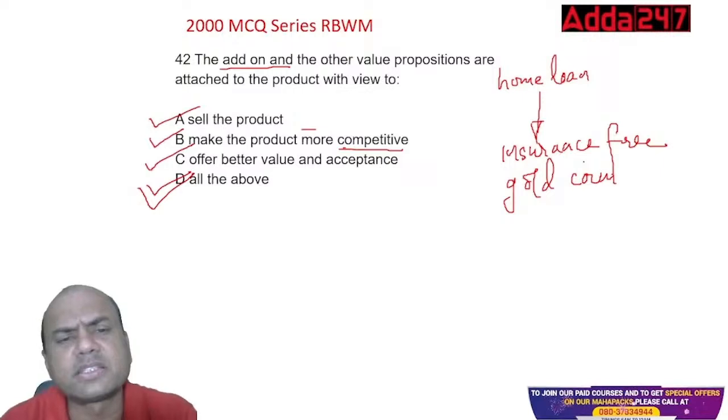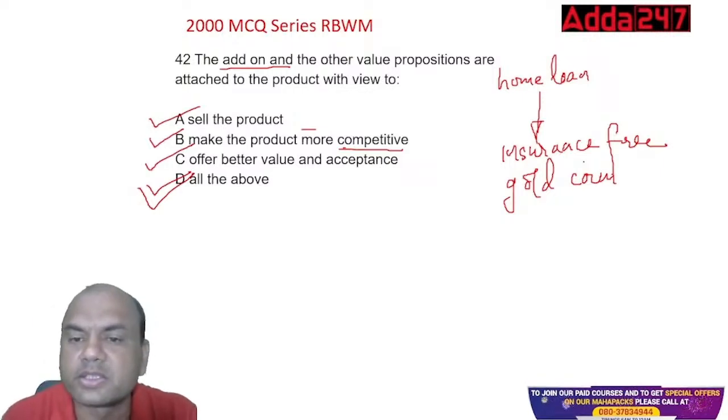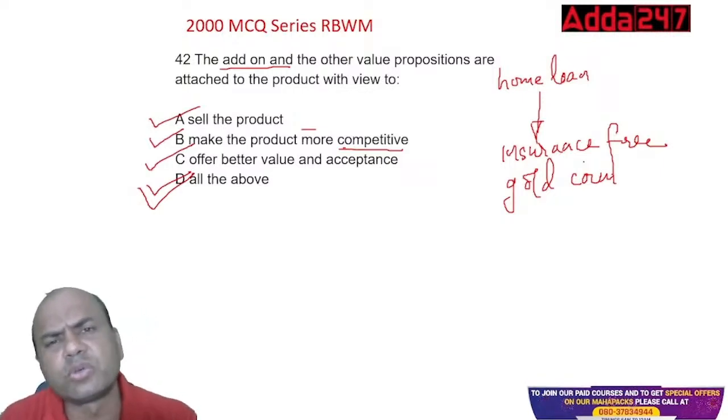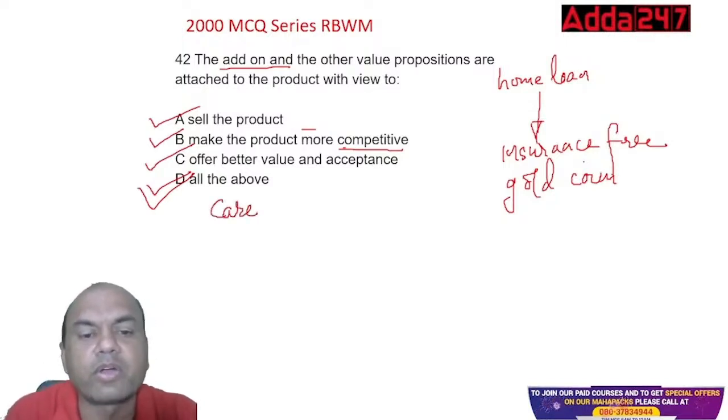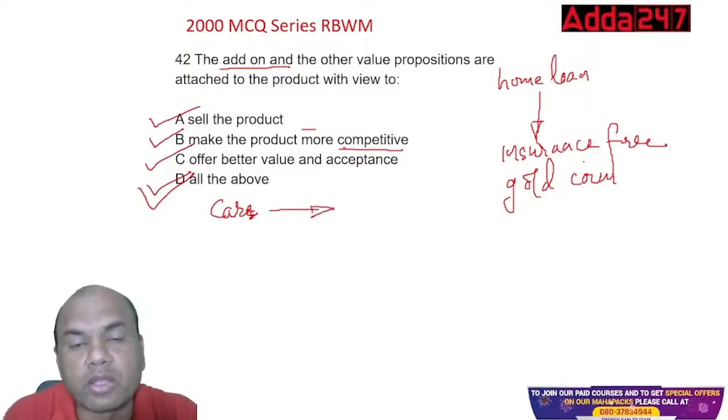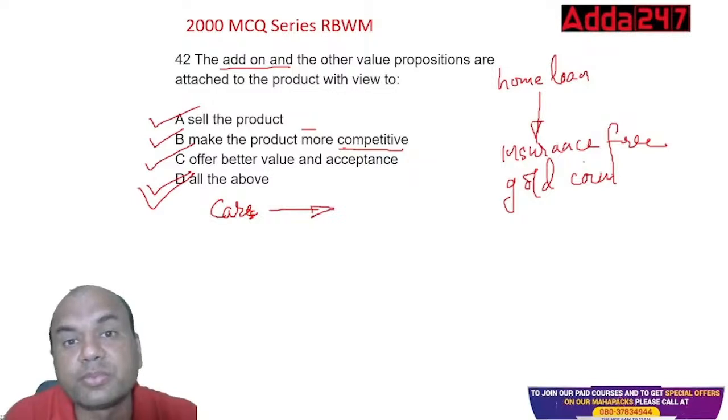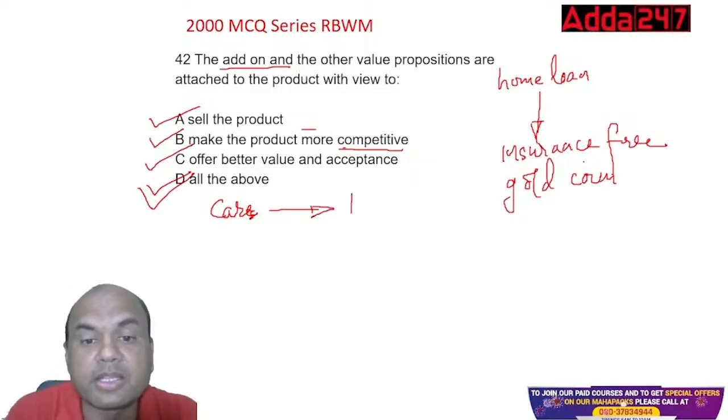Remember, today's world is a world of add-ons. You'll see so many add-ons. You buy a car today and along with this car, you get 3 years maintenance free. This is all add-on, right?